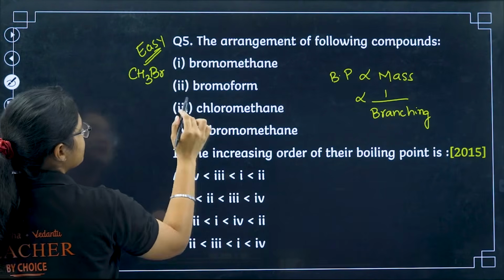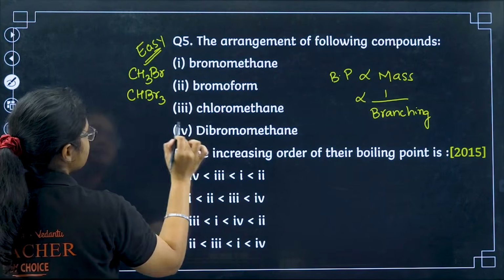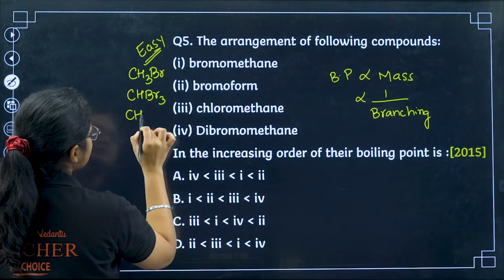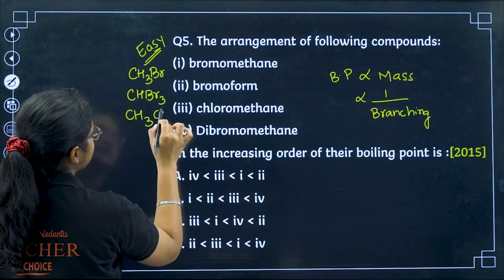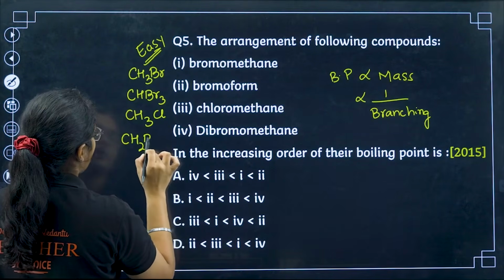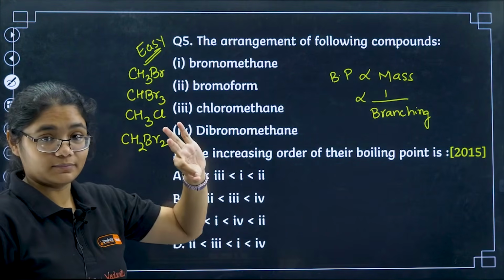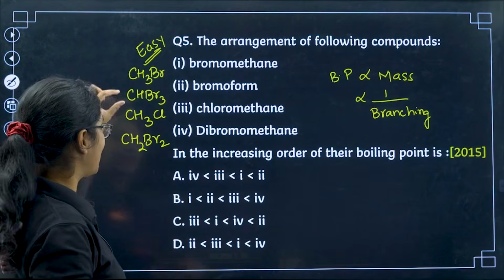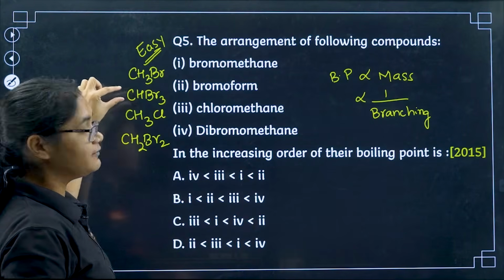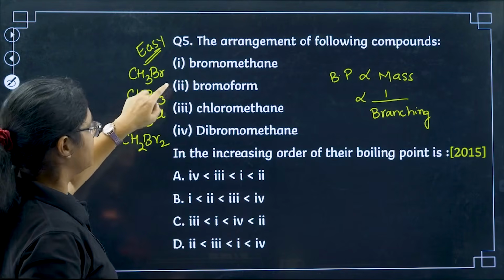CH3Br. You have bromoform, CHBr3. Chloromethane, CH3Cl. Dibromomethane, CH2Br2. So you can see that here I have 3 bromine. Bromine mass is very huge. So having 3 bromine will definitely have a huge mass here. So 2 will be the highest one.